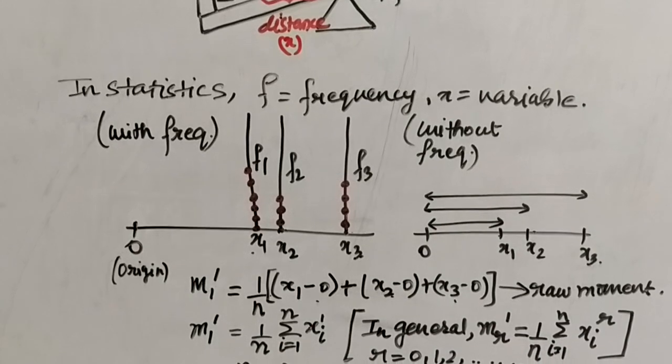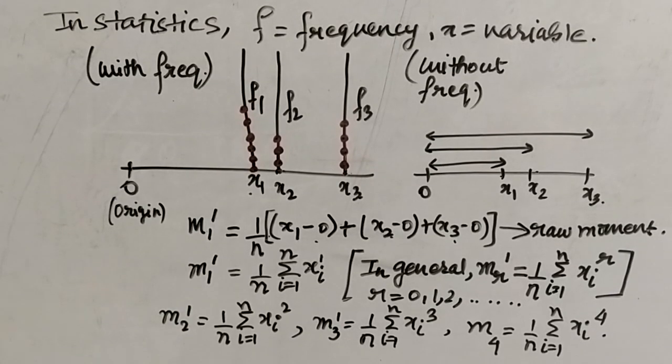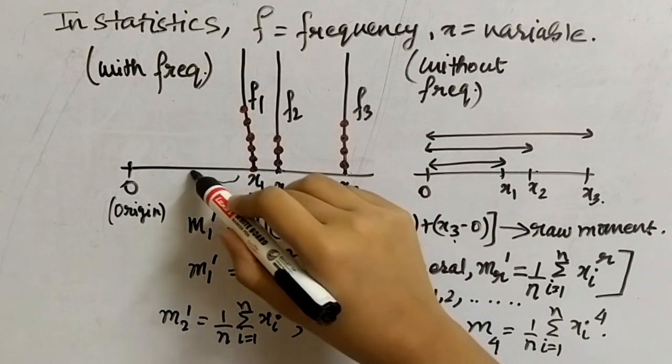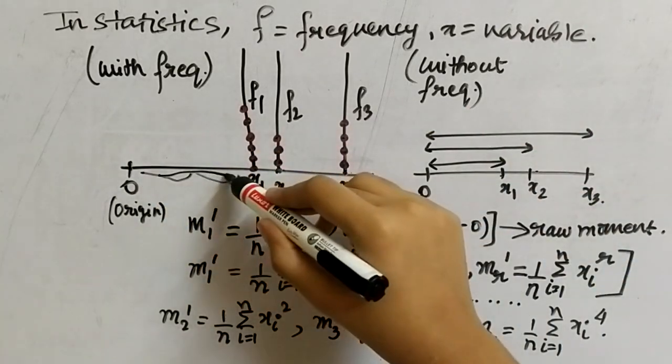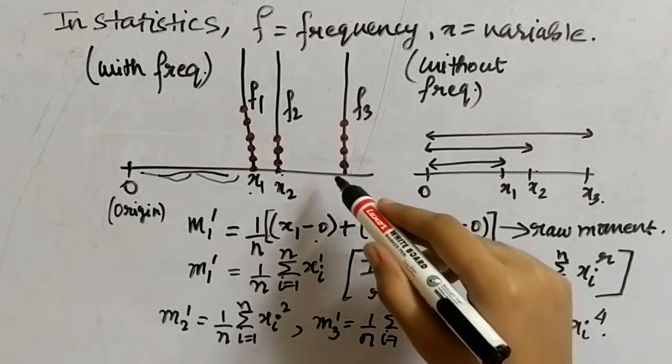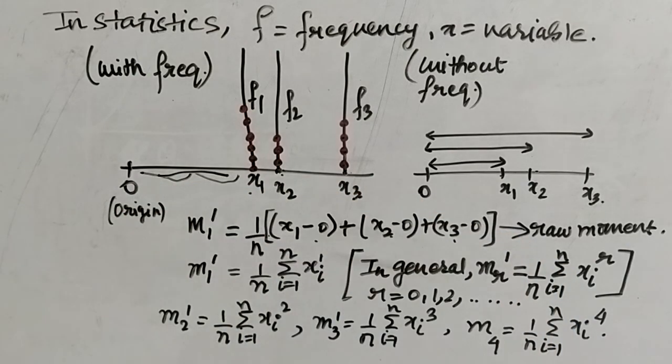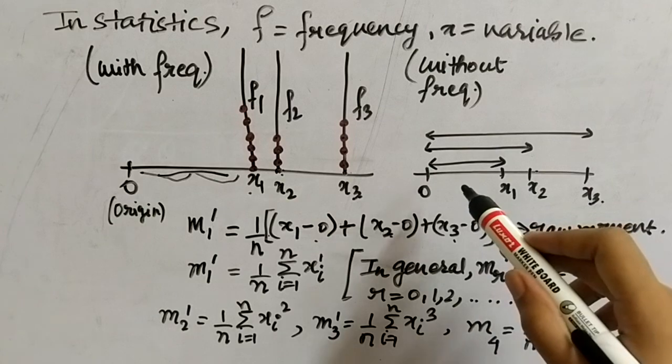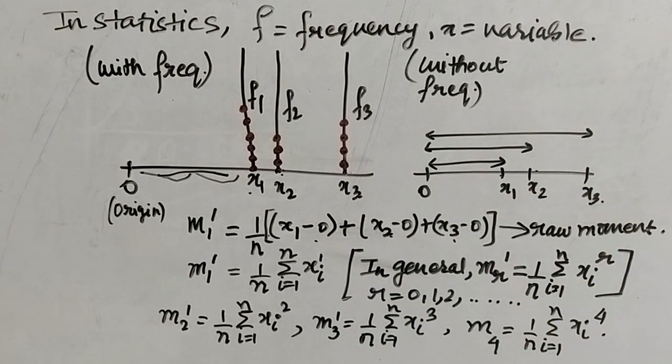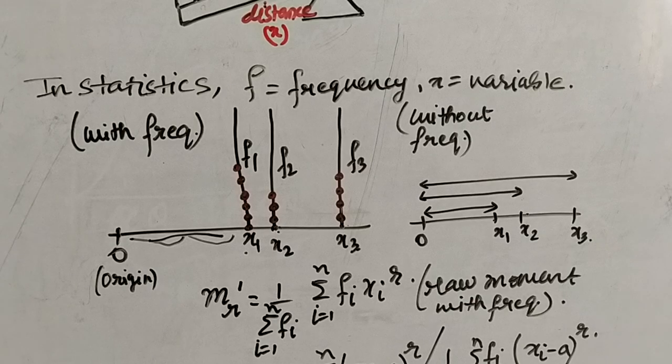Now you can easily square the distances, am I correct? Like this is the distance of the first variable, right? You can square this distance. Similarly, you can square this distance. Similarly, you can square this distance. These are with frequencies. You can square the distances without frequencies too, right? So without frequencies, this is m2 dash, this is m3 dash, and this is m4 dash. Now with frequency, the formula for the raw moment would be like this. You don't have to do anything, you just have to include the frequencies.